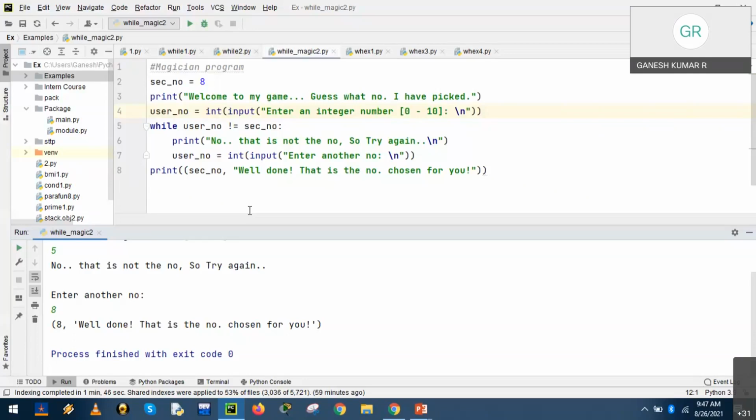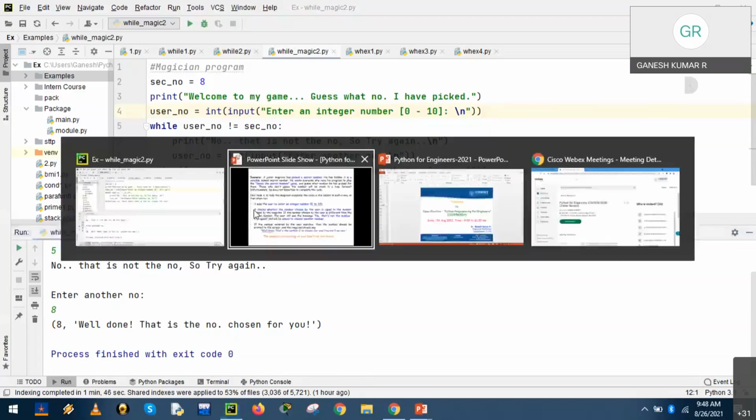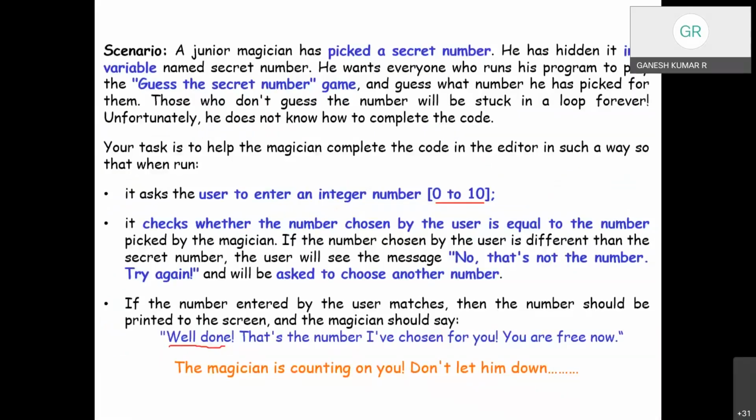And finally, it should be the optimal solution. Which logic gives the effective, efficient, and optimal solution? That is important, right? A solution is supposed to have the minimum number of lines of code, LOC. The more the code, the more time it takes. Okay? More execution time will make us wait, right? So it cannot be an effective and efficient one.